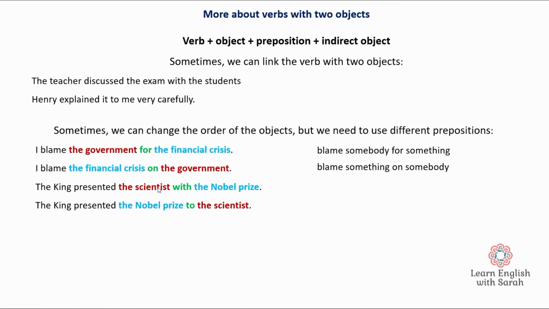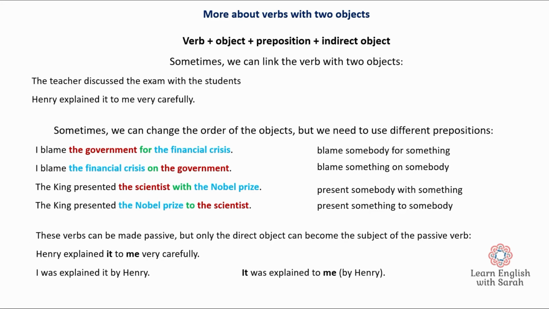The king presented the Nobel Prize to the scientist. And again, we've got a couple of formulas over here. So present somebody with something and present something to somebody. Okay, so this kind of stuff is worth being aware of whenever you can.